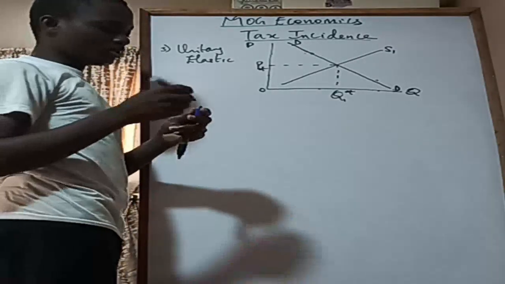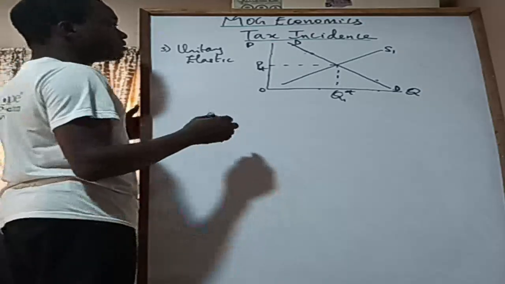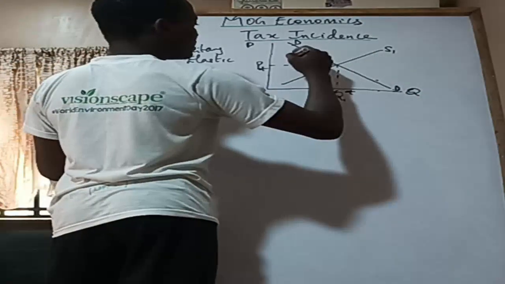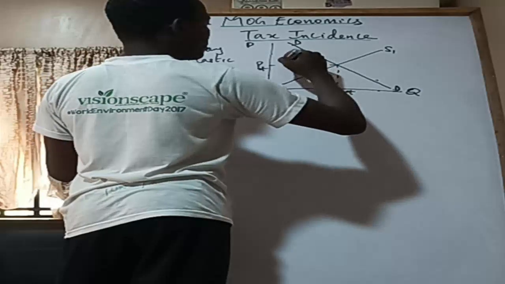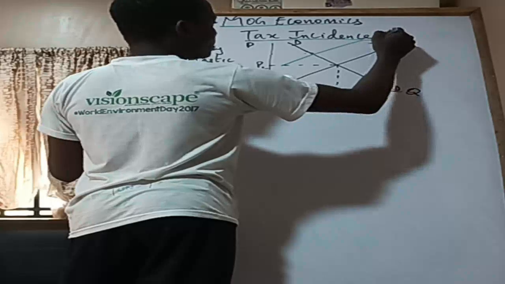If the tax had been imposed on the consumers, it would be the demand curve that would be shifting inward, right? But now we are just assuming all through that it is imposed on the supplier. So we are going to shift this. We have S2.